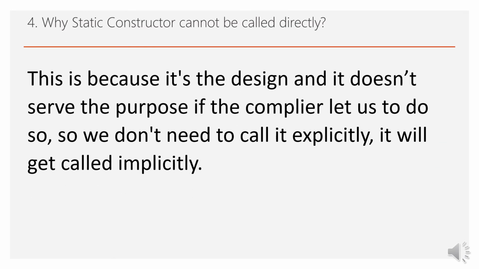And to the final question, why can the static constructor not be called directly? The answer is that it's by design, and it doesn't serve the purpose if the compiler lets us do so. So we don't need to call this constructor explicitly, but it will be called implicitly.